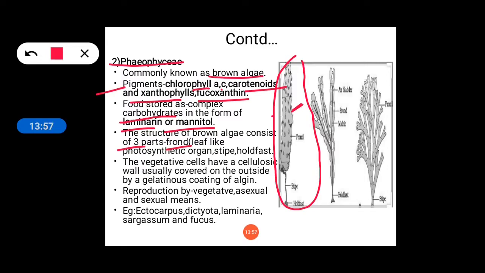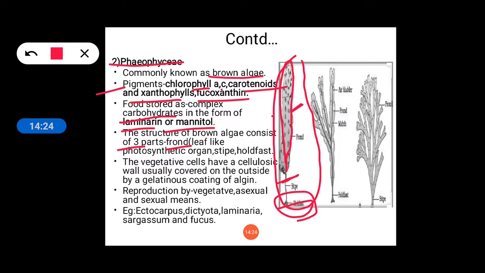Okay, this is leaf-like, and it is photosynthetic. That means it carries out photosynthesis. It contains the pigments here. And the next part is the stipe. This is the stipe here, and the last is the holdfast. This is the holdfast. I think it is clear now.